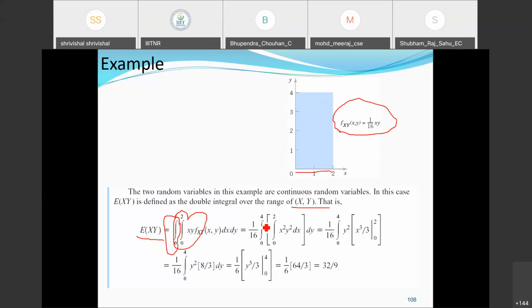This would be equal to 1 by 16, integral from 0 to 4, integral from 0 to 2, of x squared y squared dx into dy, which equals 1 by 16, y squared into x cubed by 3, from 0 to 2. Once you substitute the values, 1 by 16, y squared into 8 by 3 into dy. The final value after substituting everything is 32 by 9.